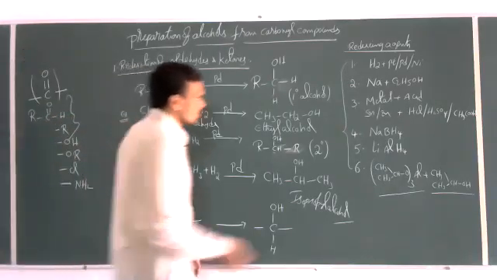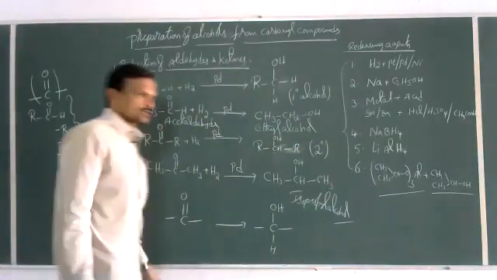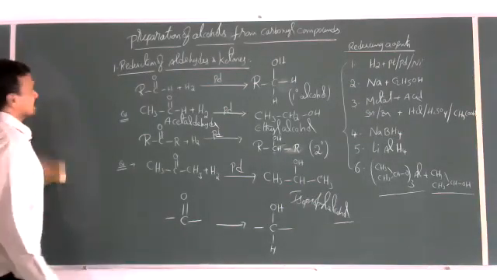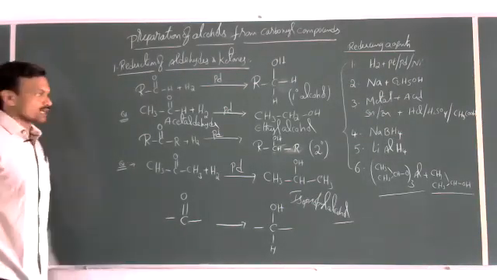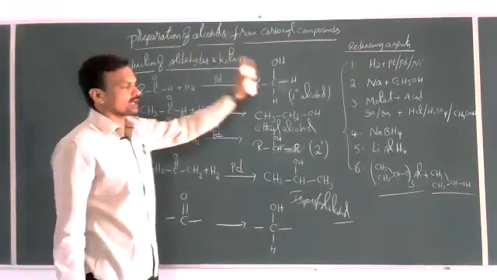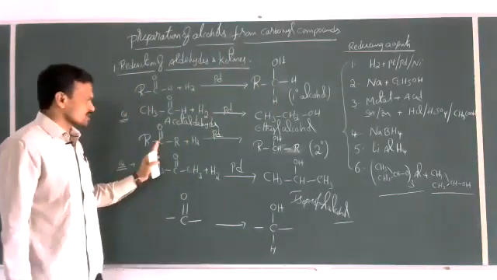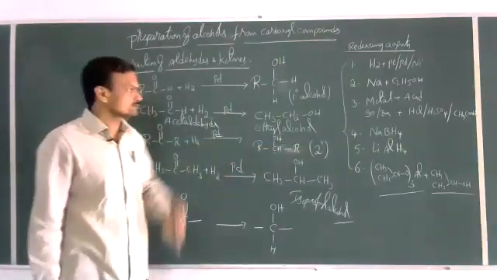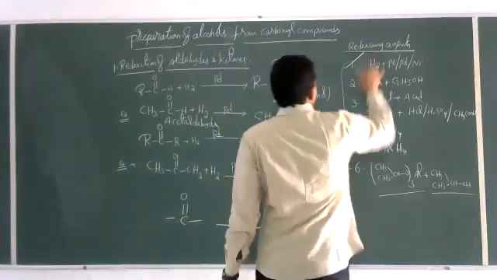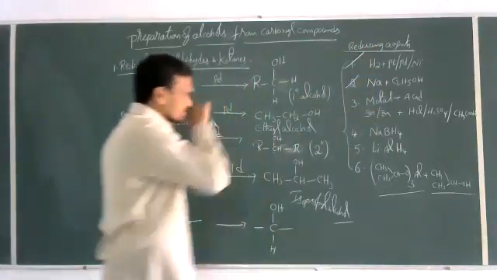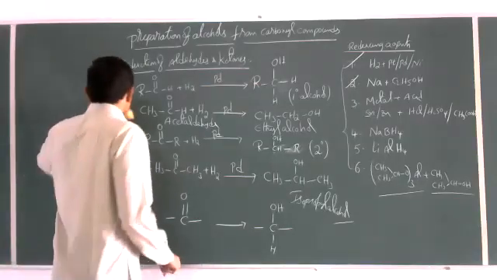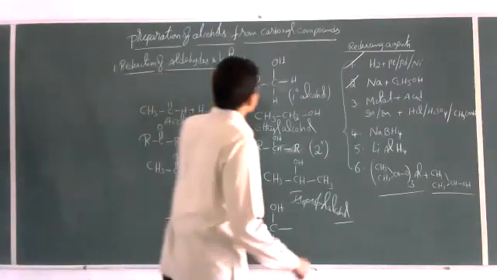Then, what about the remaining other catalysts? Under what conditions can we use them? Let us see some other examples. So this is nothing but a catalytic reduction. Catalytic reduction of aldehydes gives primary alcohols, whereas catalytic reduction of ketones gives secondary alcohols. This is one over. Now come to the second one. So sodium in ethyl alcohol. Here, one more example.